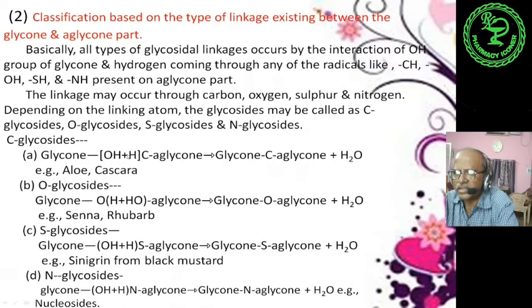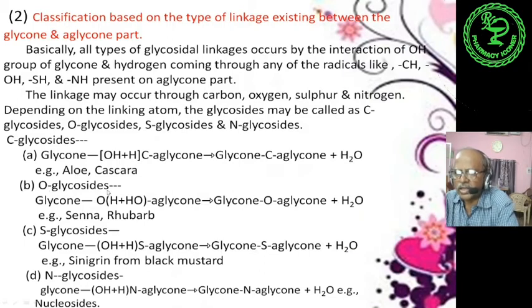So from CH, this H and the OH make water. So in the formation of glycan-C-aglycan, the linking atom is the carbon atom, forming water, as for example aloe and cascara.